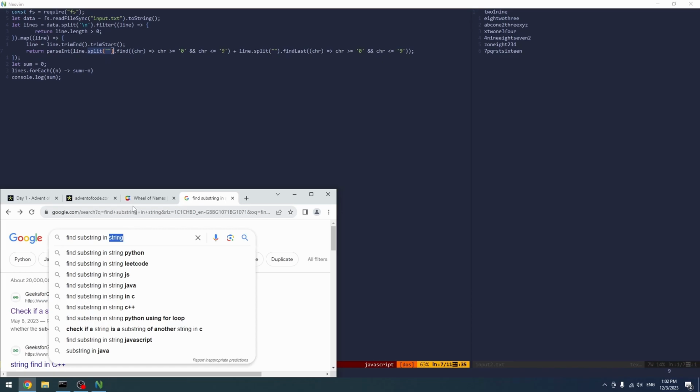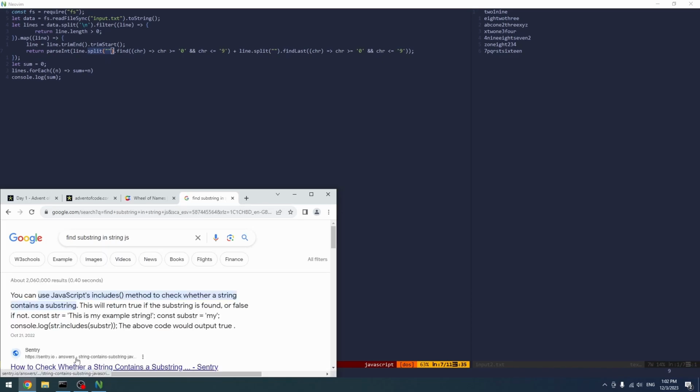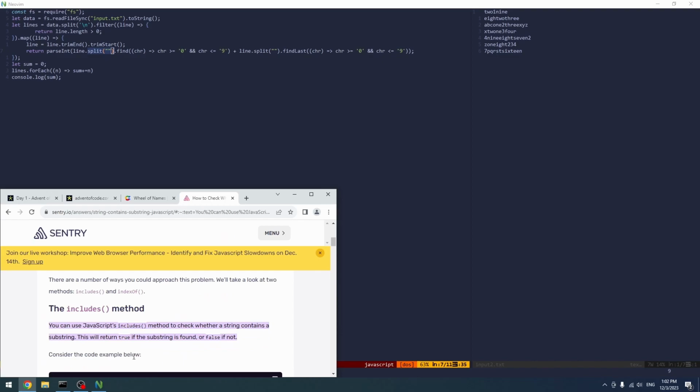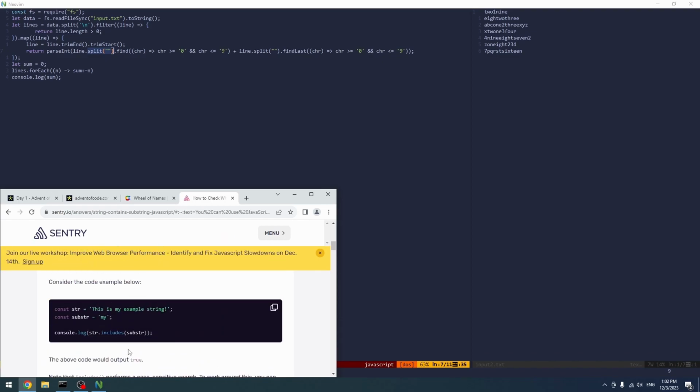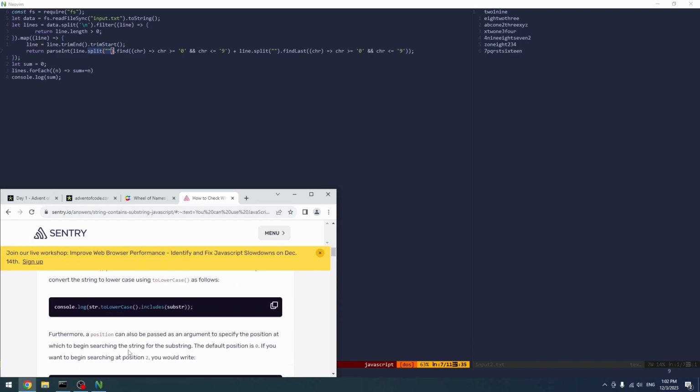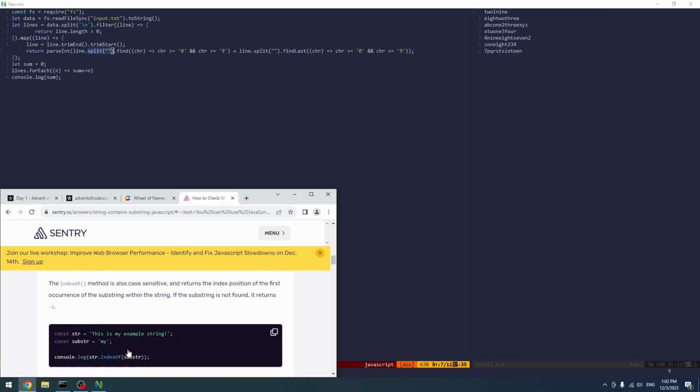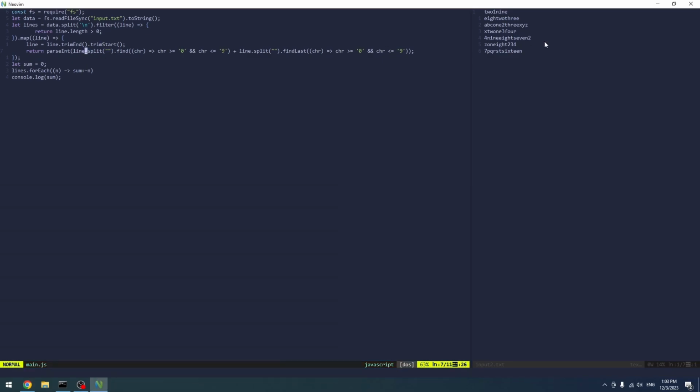Oh, I can do includes. Index of, so okay, we can do instead of that, so that's a solution 1.